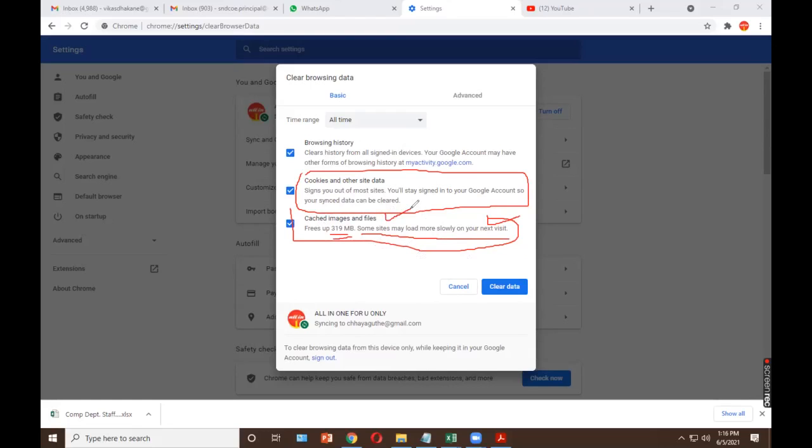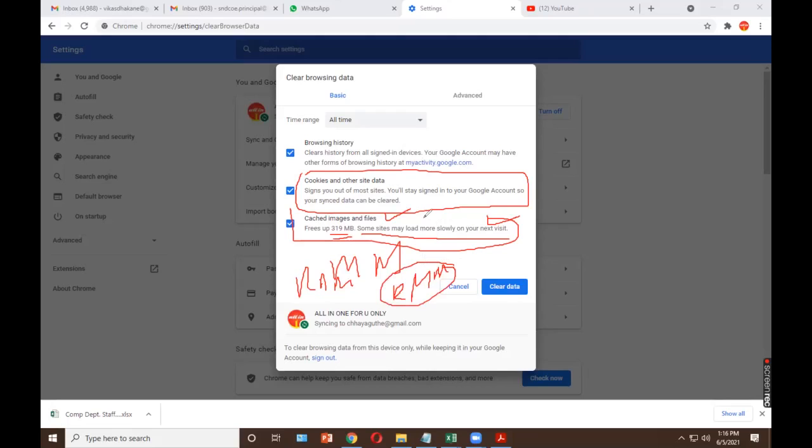Now whenever I go to access that site next time, it will be accessed using the cache memory, not using the main memory or the primary memory or the RAM. Understood? That is the reason it can speed up the computer. But if I clear these things, then next time I have to access that website or the data by using which memory? RAM, random access memory, or the primary memory.